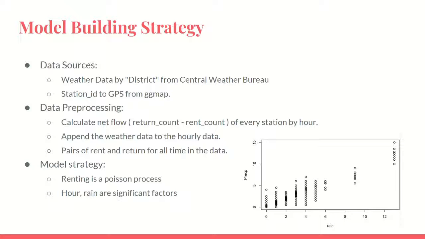Okay. For data processing, we downsample the renting and returning to hourly data. And we also calculate the pair relationship between stations. For model building, YouBike renting is happening randomly, so we think it should be subject to a Poisson distribution.